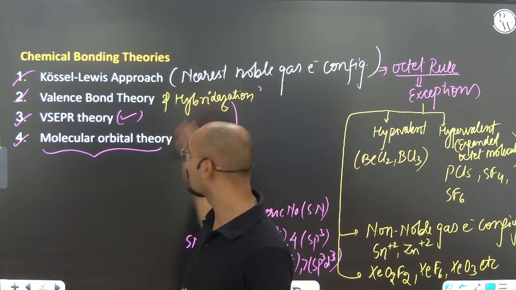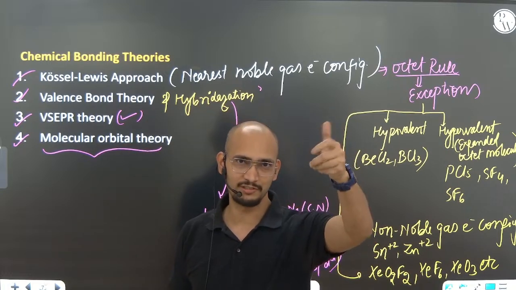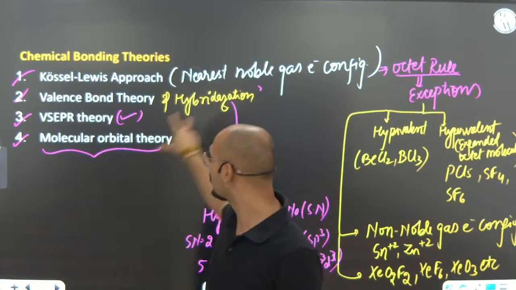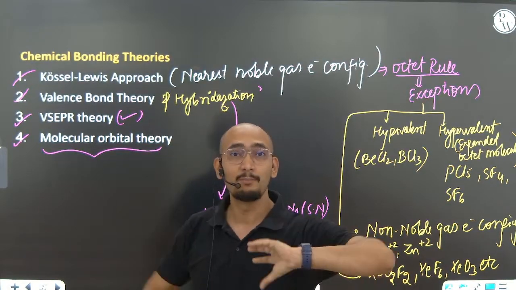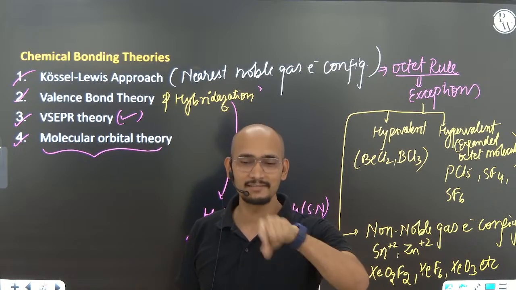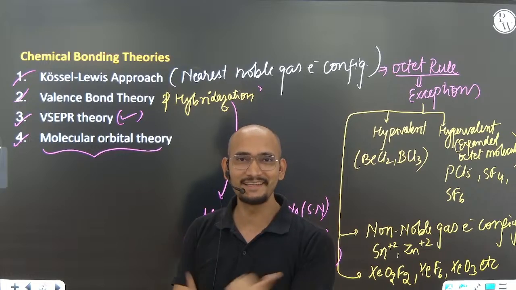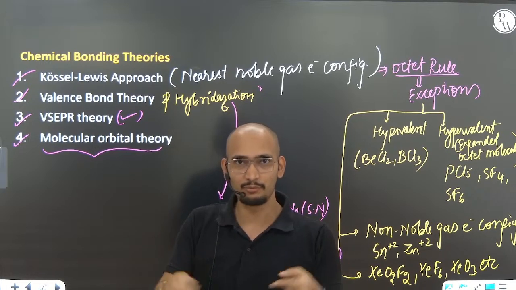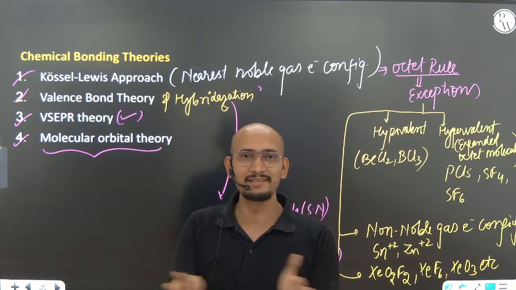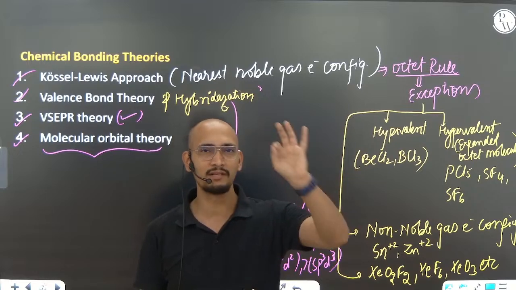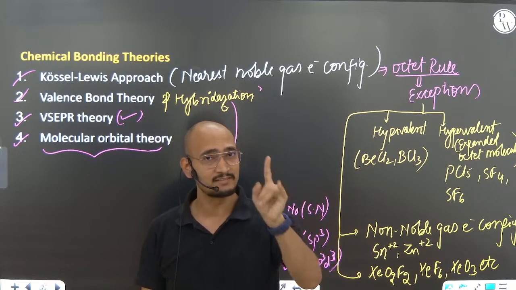Now, hybridization comes in if there is a polyatomic species, but VBT was there only for diatomic species, where it works very well. For hybridization, what are we going to take? Polyatomic species. But hybridization had a problem: it only concerns the central atom, not the side atoms. I hope whatever I'm saying, these things you all don't know, it is just for revision purposes. But molecular orbital theory talks about everything, the side atom as well as the central atom.